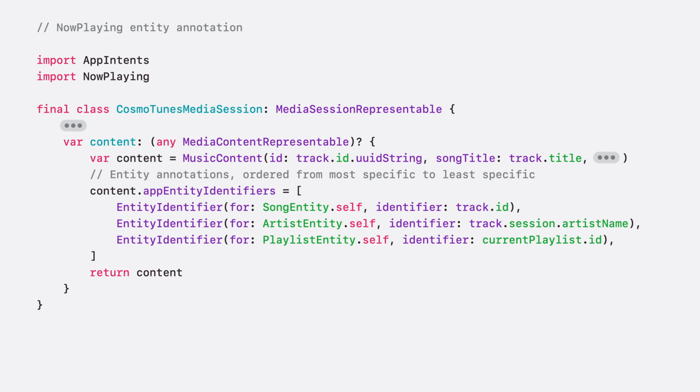To add entity annotations to now playing in Cosmo Tunes, I follow the same pattern. I'm already providing song attributes using music content in the app's media session representable conformance. To enhance this state, I'll take the existing song, artist, and playlist entities and add them to the app entity identifiers property in order of most specific to least specific. This enables contextual requests like play the live version.